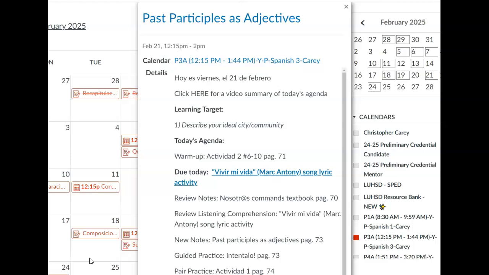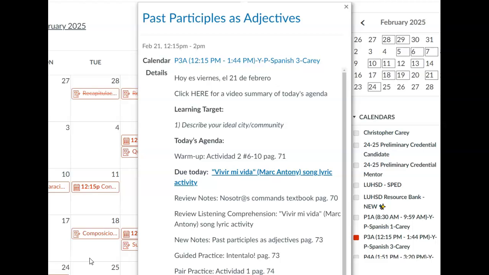Your learning target for today, wrapping up our unit, lesson 2, is describing your ideal city and community and utilizing past participles as adjectives to do that. We've talked about adjective clauses this chapter, used to describe an antecedent in your main clause.